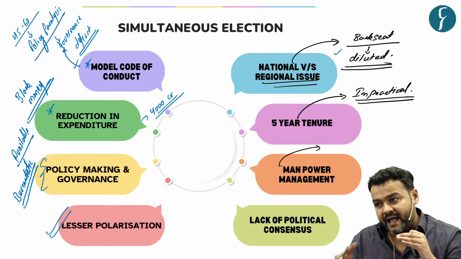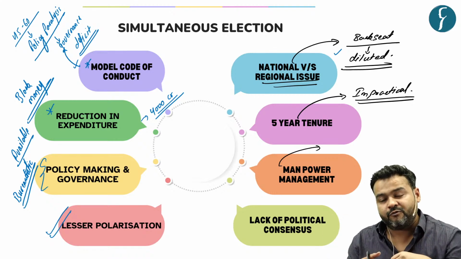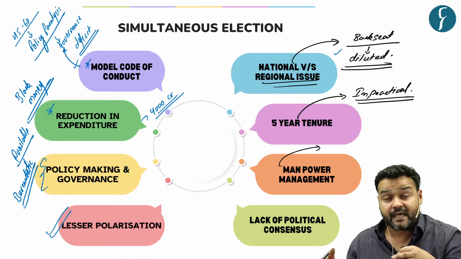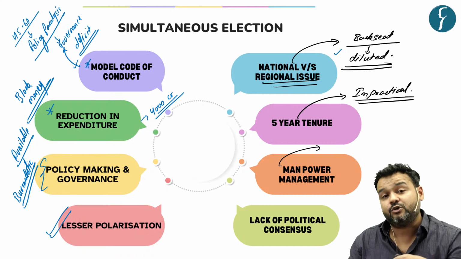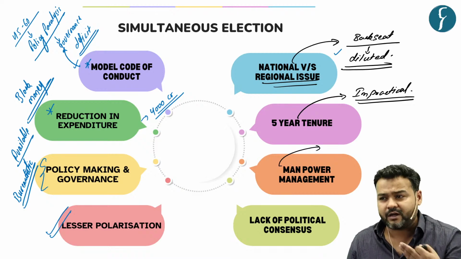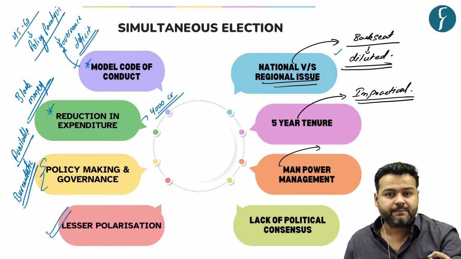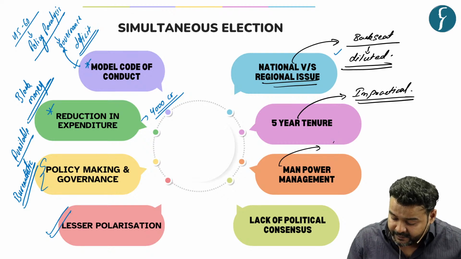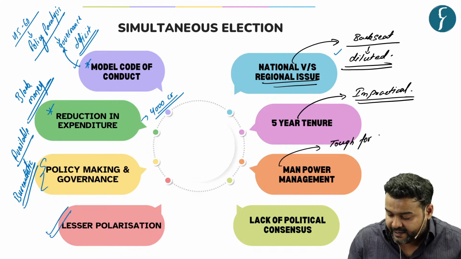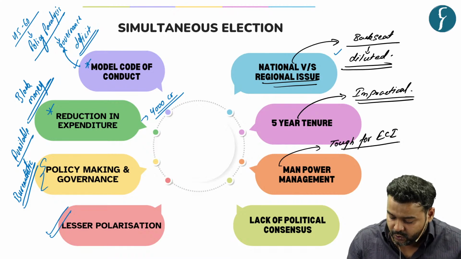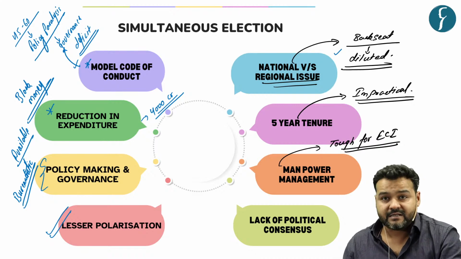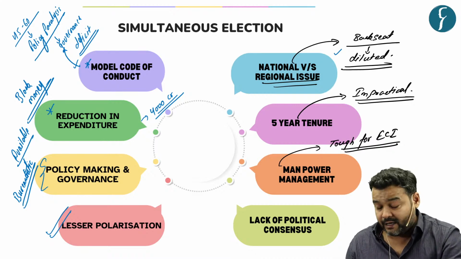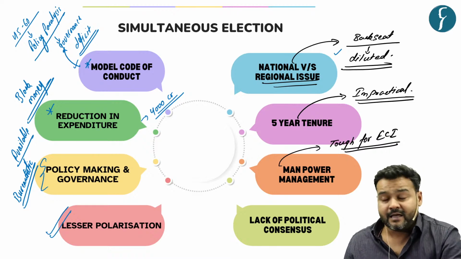Now, just imagine the amount of workforce that is required for simultaneous elections. Experts believe that such a huge number of volunteers, workers, officers, security personnel would again be tough for the ECI to manage, plus the cost it will raise.